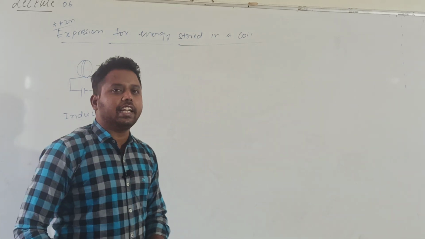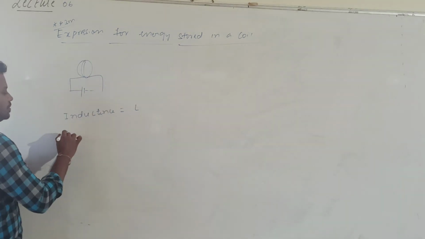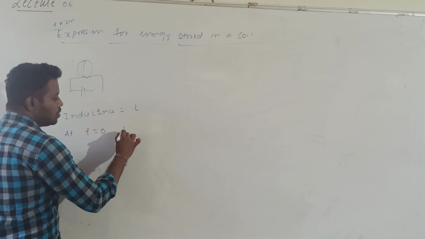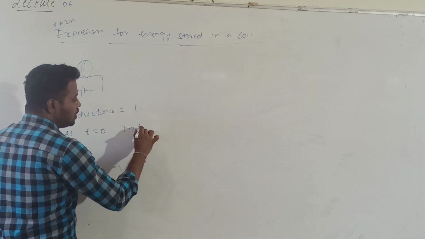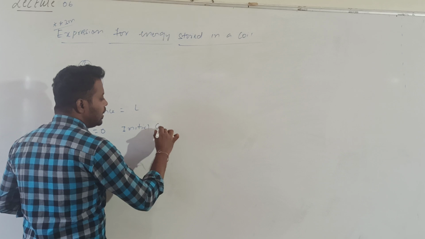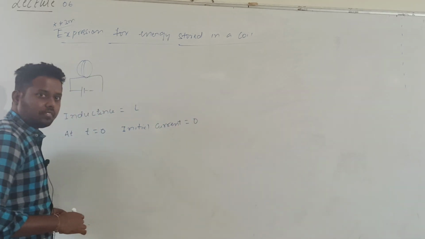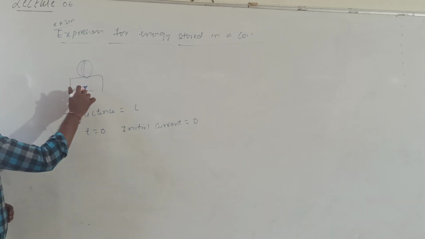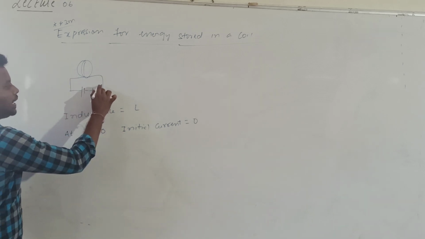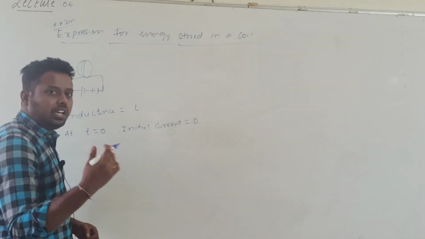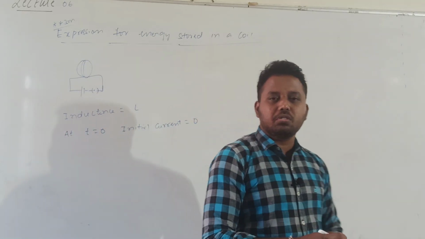Because of connecting the DC battery, at time t equal to 0, what is the initial current in the coil? Let me call at time t0, there is no current. What happened? Current will grow slowly. Why will current grow slowly?